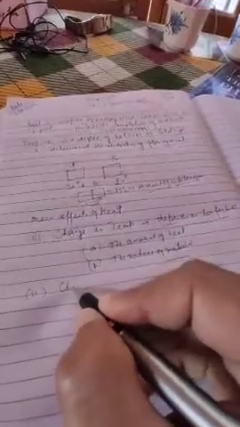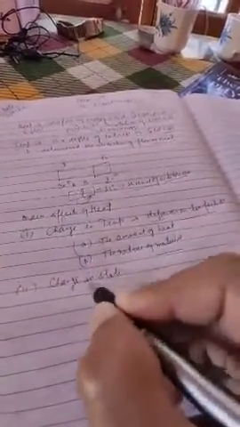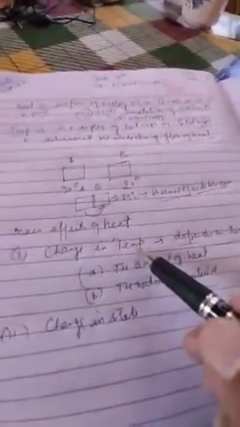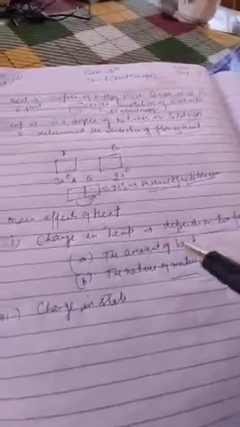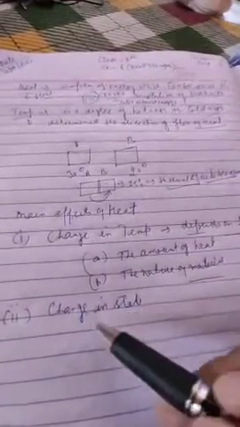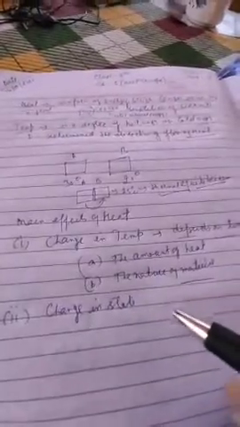Now the next is change in state. These are the effects. First of all, if temperature rises or falls, the effects will be this. And change in state is the process of change from one phase to another phase.